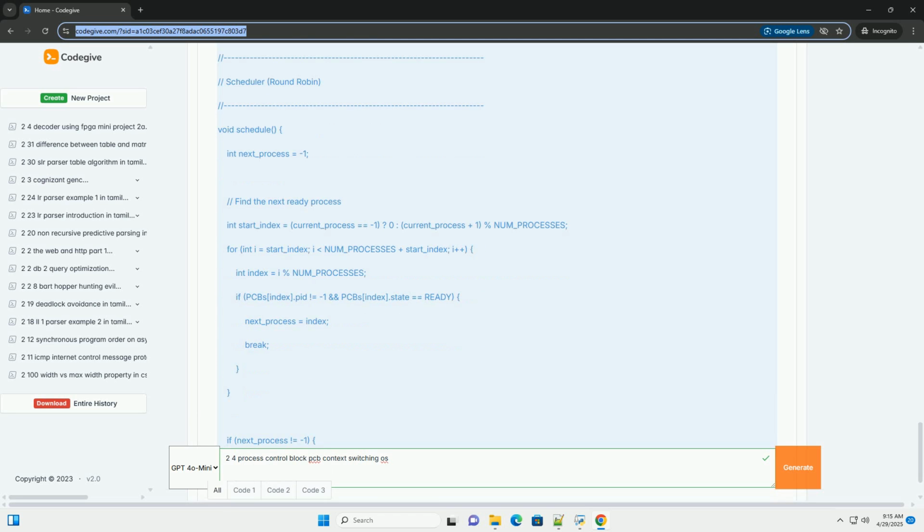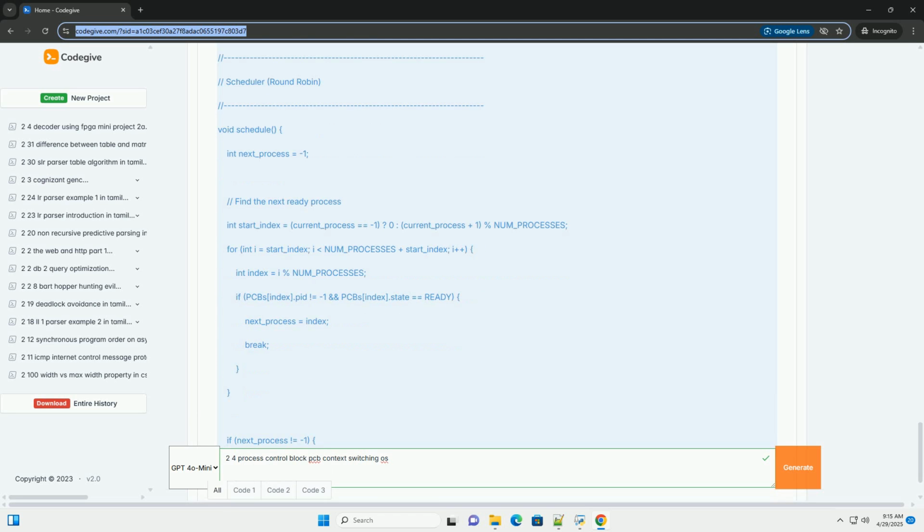6. Context switch, context_switch. Saves the context of the current process. Saves the registers, PC, and SP into the PCB of the currently running process. This is the most critical part of context switching. It's what allows the process to be resumed later exactly where it left off.